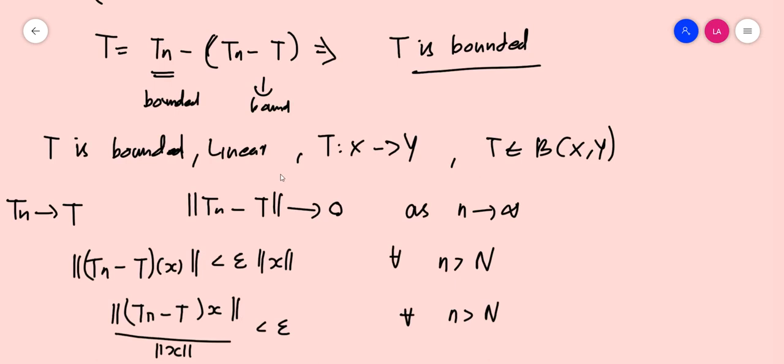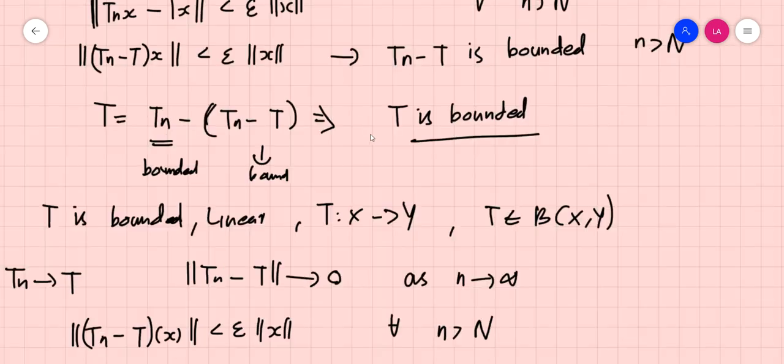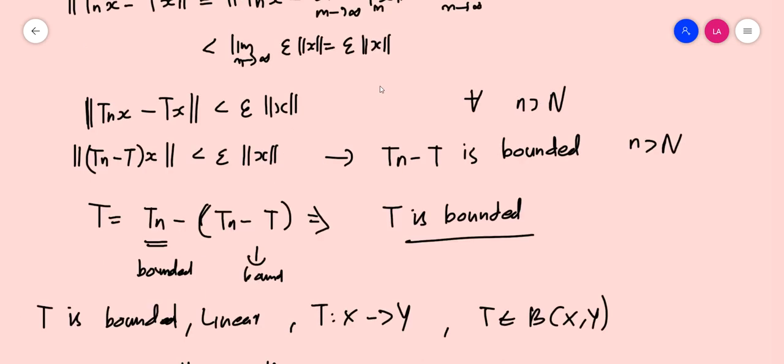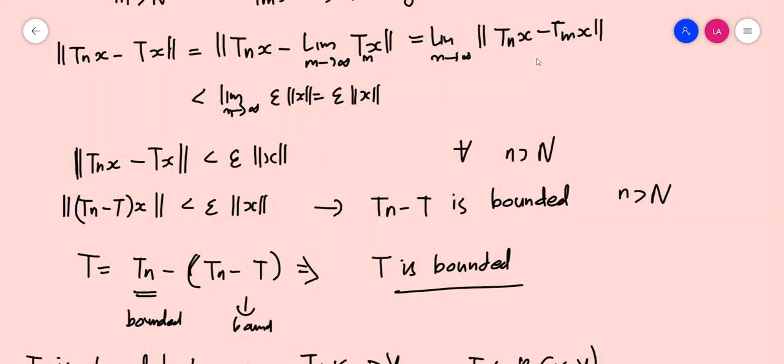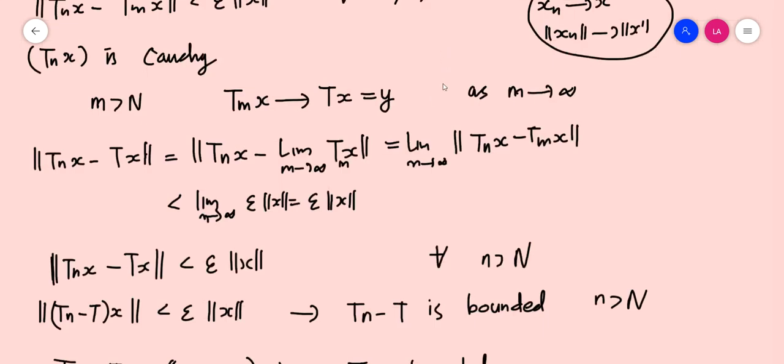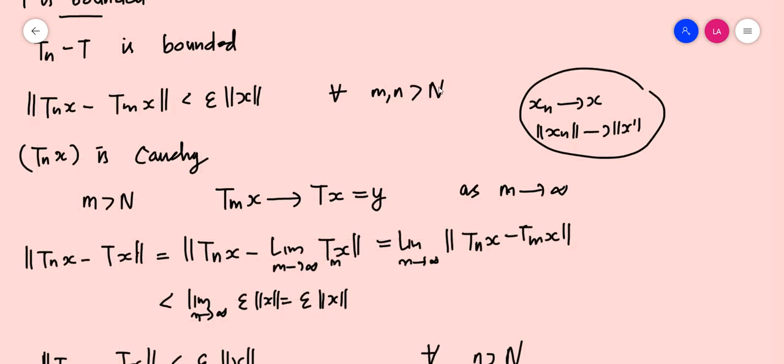The completeness of Y is essential because using that fact only we can connect this by this epsilon. Norm of Tnx minus Tmx converges, that is, Tmx converges to some y.